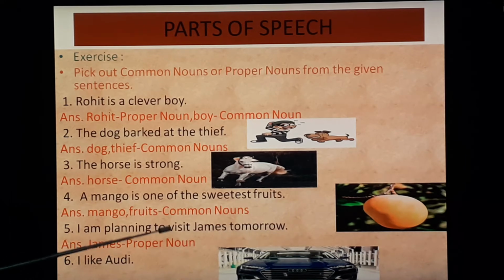I am planning to visit James tomorrow. James, a particular name is given and capital form is given in the beginning. So that is why this is proper noun. I like Audi. So Audi, A is capital and a particular name of a thing, of a car, is given. That is why this is called proper noun. Hope you understood well.